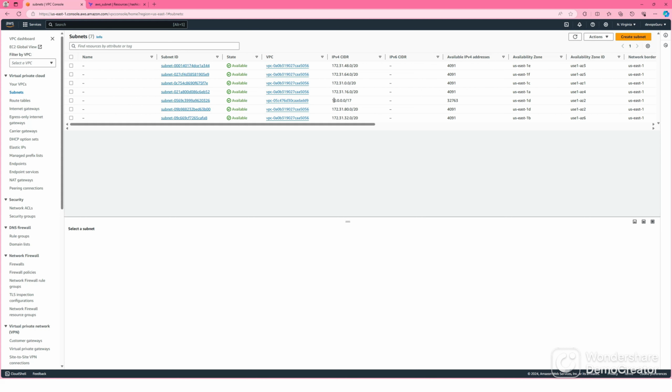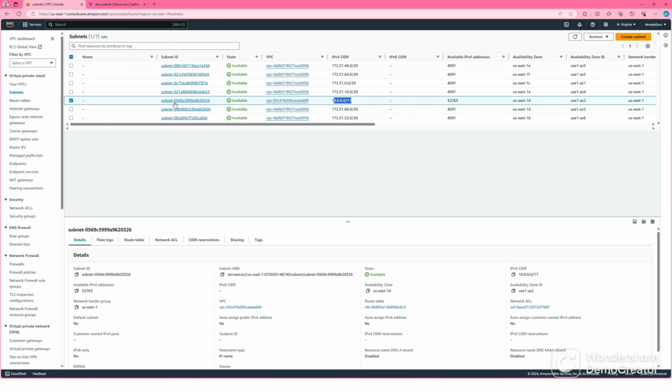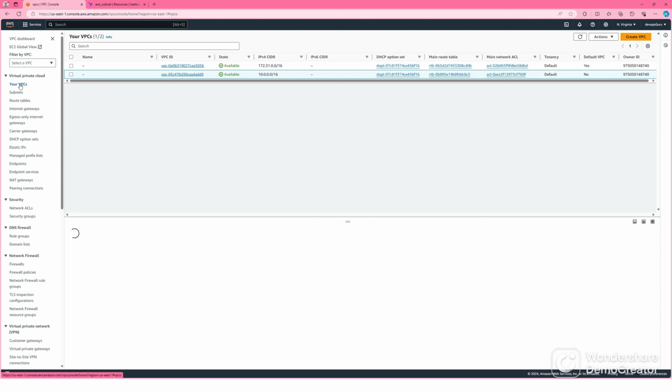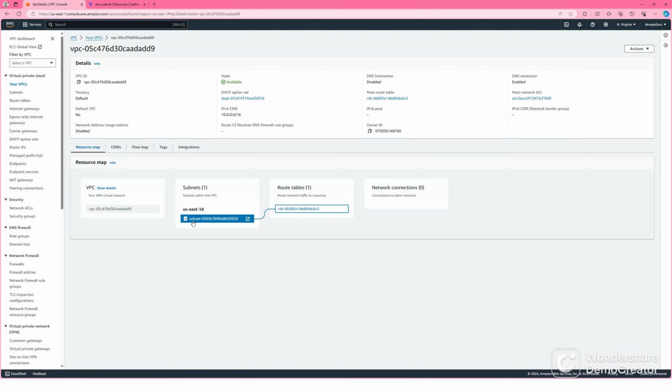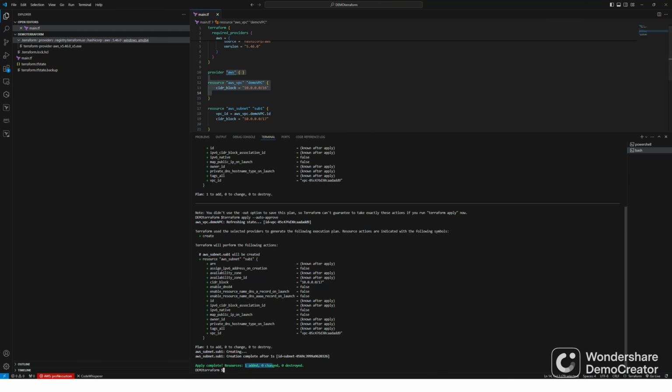So this is the subnet 10.0.17 that's created inside that VPC. Go to your VPC. This is our VPC we created. This is the subnet just created, say 10.0.17. That's the subnet created. Right now we are going to create a virtual machine, which is our infrastructure. Let's create one more resource.